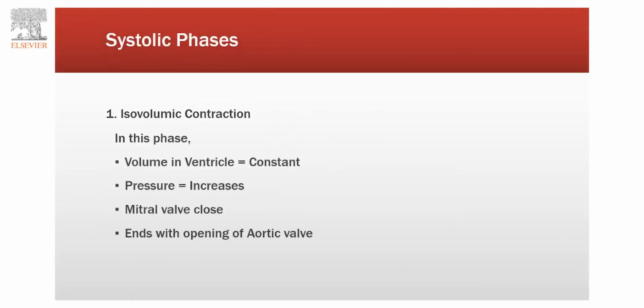Now we are looking at the systolic phases. In the systolic phase, first isovolumic contraction takes place. In this phase, volume in the ventricle remains constant and pressure increases in the ventricle, and the mitral valve also closes. This phase, isovolumic contraction, ends with the opening of the aortic valve. After a certain level of pressure, the mitral valve is closed and the aortic valve is opened. At this point, isovolumic contraction is stopped and it leads to the next phase.